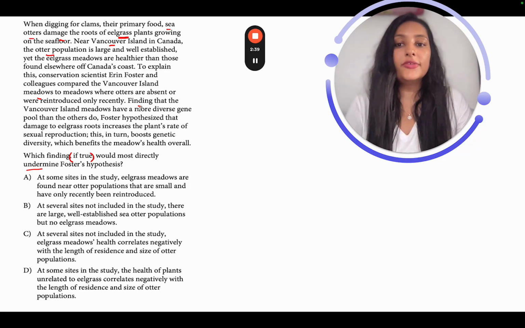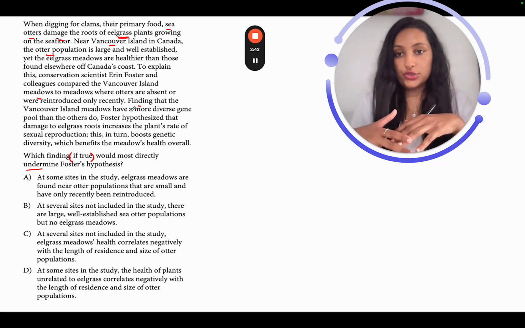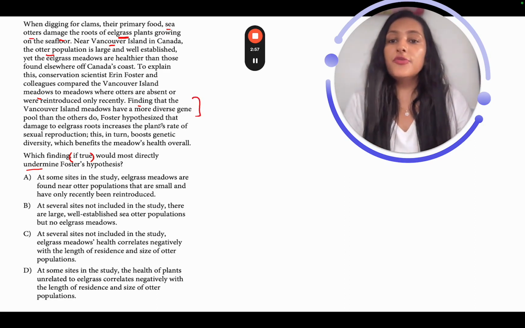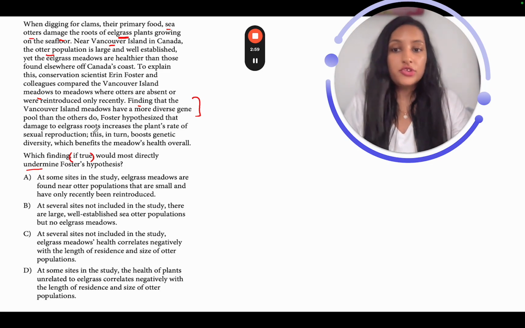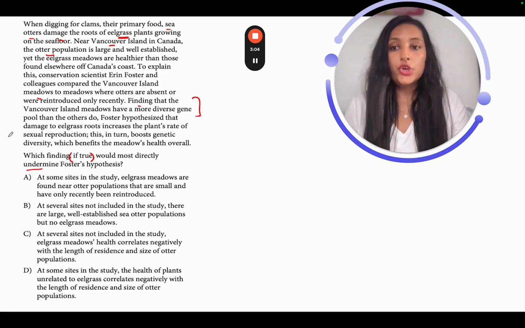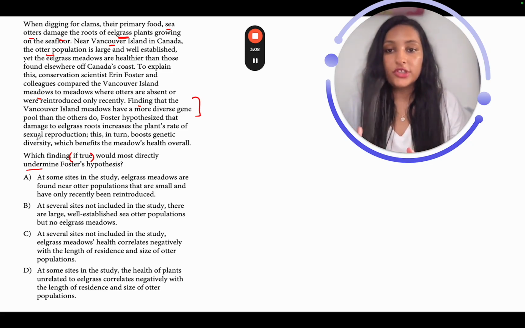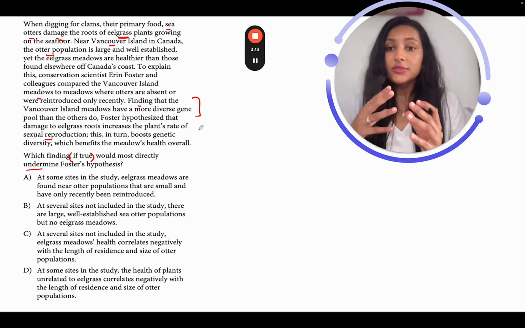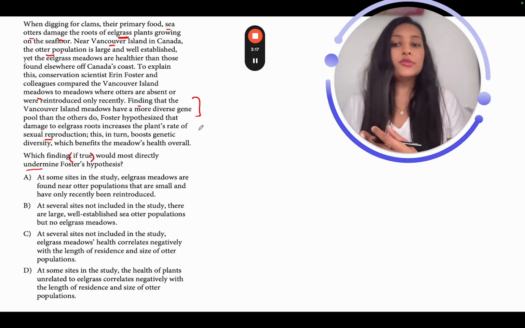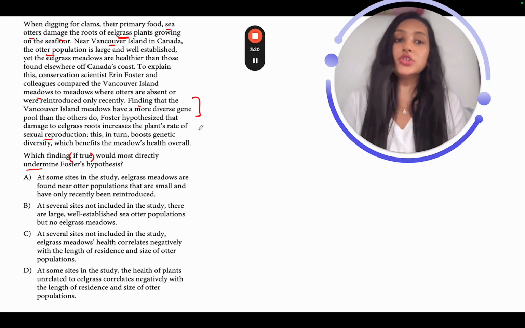So what did they find? They found that the Vancouver Island meadows were more diverse, right? So because of this finding, they came to a certain hypothesis. Foster hypothesized that damage to eelgrass roots increases the plant's rate of sexual reproduction. So basically what is he saying? He's saying, when the eelgrass roots are damaged, the plant's rate of sexual reproduction increases. So something good is happening, right? This in turn boosts genetic diversity, which benefits the meadow's health overall.